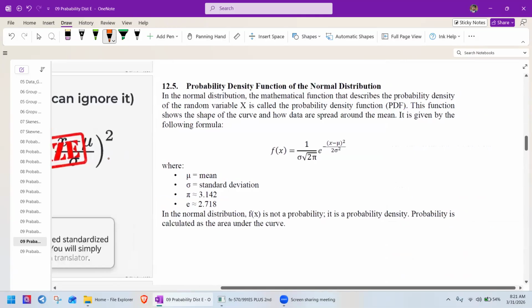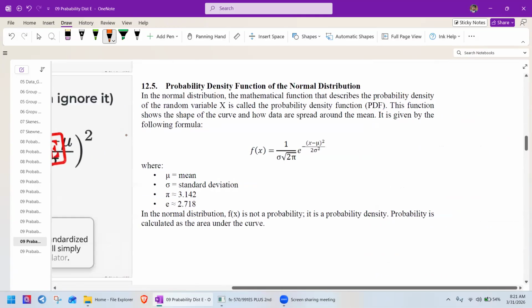Right. Now let's see the probability density function, PDF, of a normal distribution. In the normal distribution, the mathematical function that describes the probability density of random variable x is called the probability density function. This function shows the shape of the curve and how data are spread around the mean.